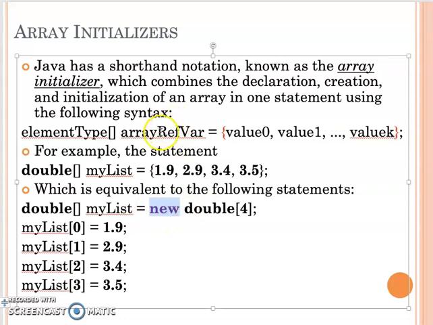That's why when you create an object, you need the new keyword. So this variable is actually not holding the array. Instead, this variable refers to the physical memory location of the array.